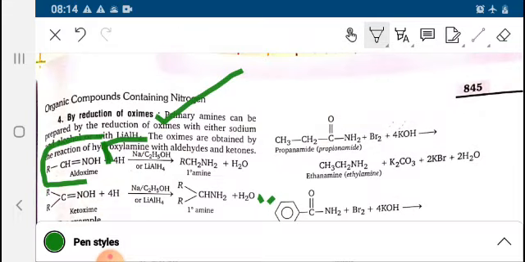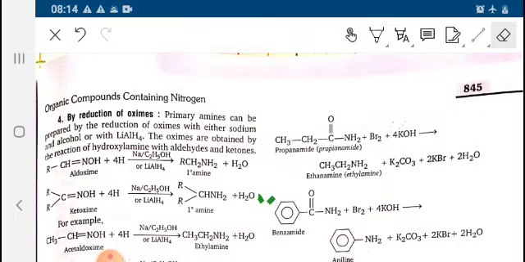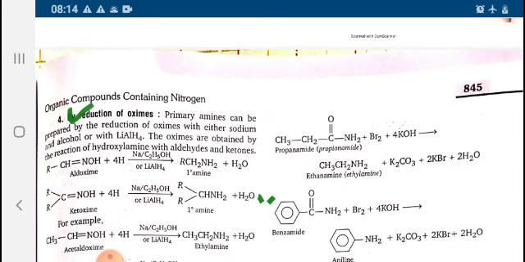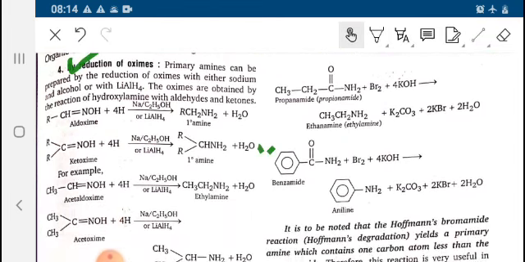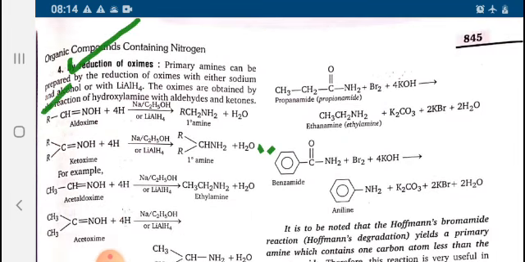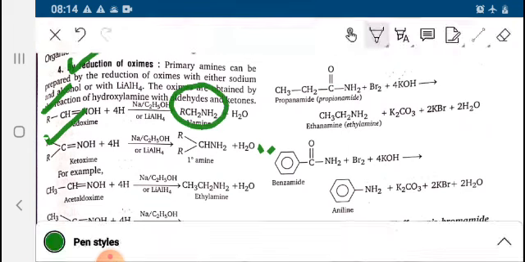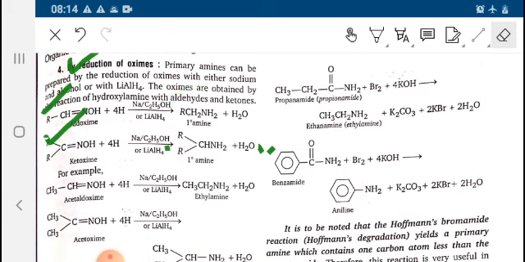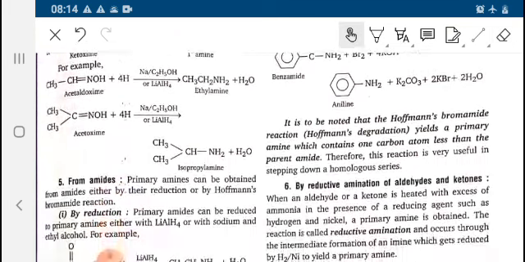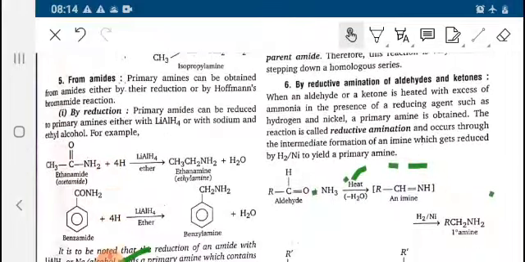Now we are moving to the reduction of oximes. Oxime reduction. So you can see that aldoxime or ketoxime can be converted to 1 degree amine. Various examples have been given, like acetaldoxime is converted to ethylamine. Acetoxime is converted to isopropylamine.